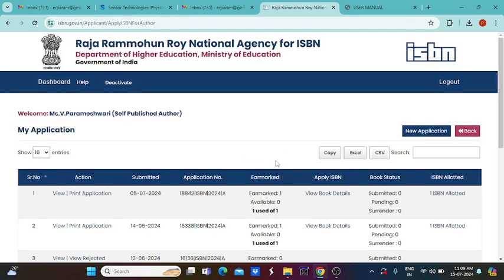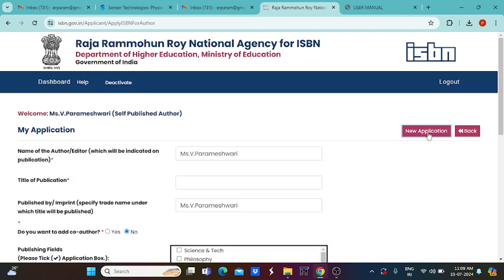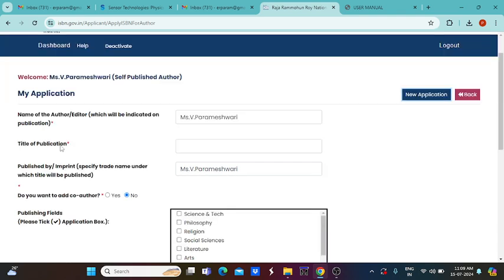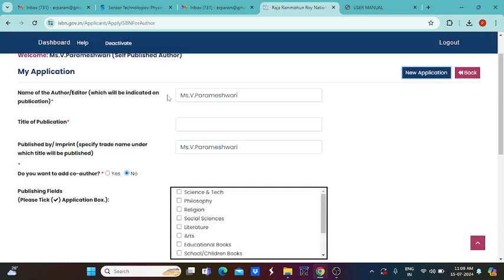Under this, what kind of publication do you want? New application. For example, if you want to publish a new book or any new magazine, newsletter, etc., you can apply for the new application here, and you can give the name of the author, and what designation and organization name, etc. you want to give, that can be given here. After that, what is the title of your publication? For example, if you give a book name, that book name will appear here, or a newsletter name, or a magazine name.